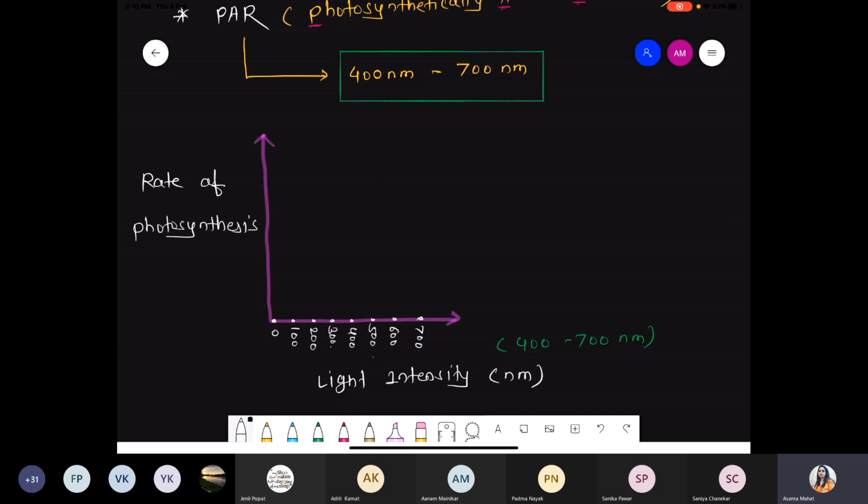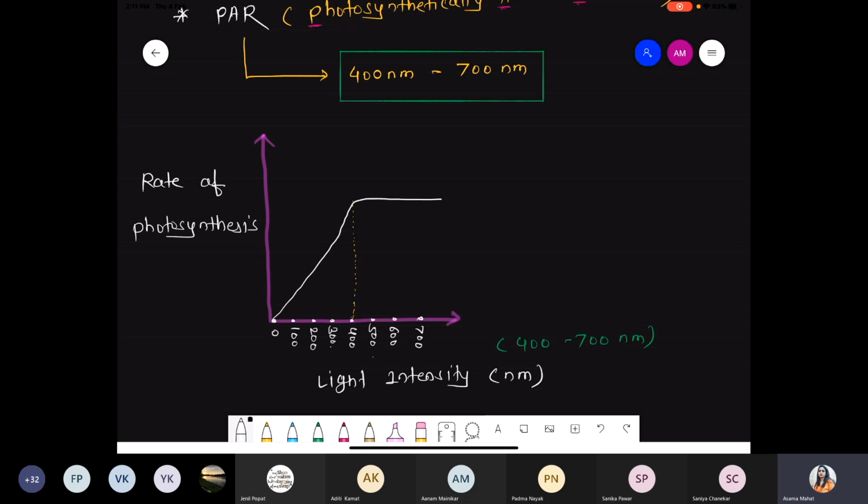Now according to PAR, what happened? 400 to 700, this is the range where the rate of photosynthesis is more, right? Suppose this is the 400 range. We are giving this dotted line so we can draw a graph. According to scientists, up to 400, the rate of photosynthesis increases slightly. And again up to 700, it shows a constant level. So what do you understand from this graph? The rate of photosynthesis increases up to a certain level, and then it stays constant up to 700.